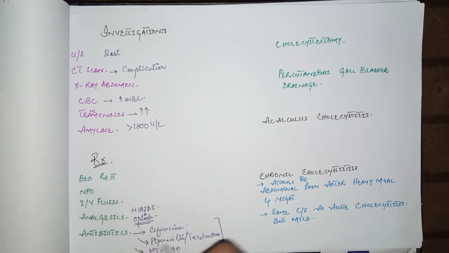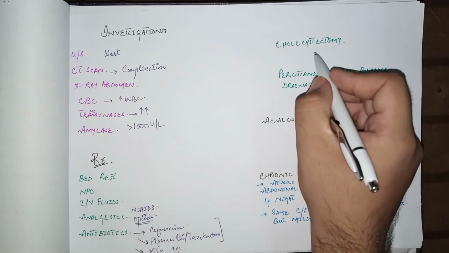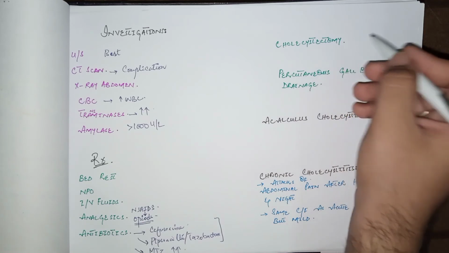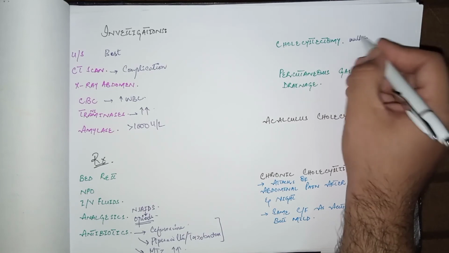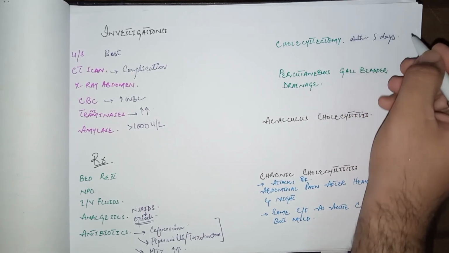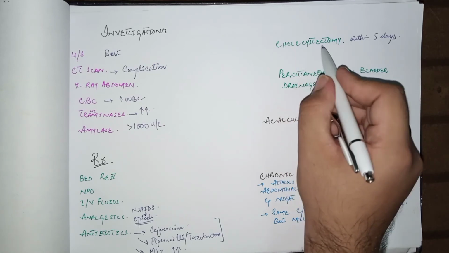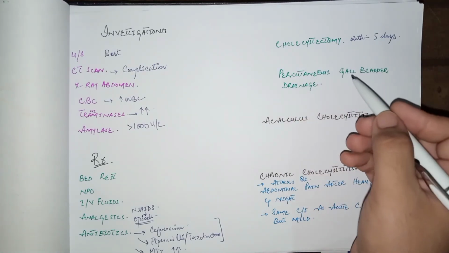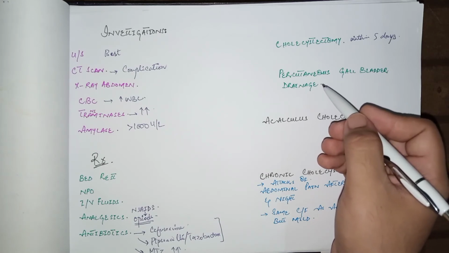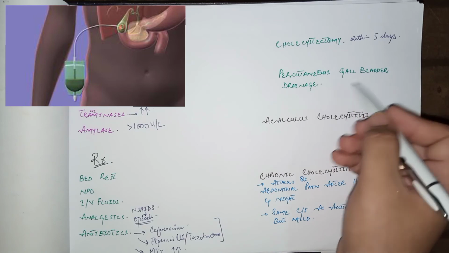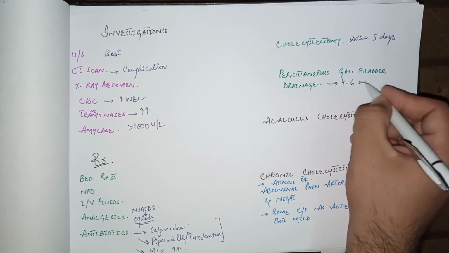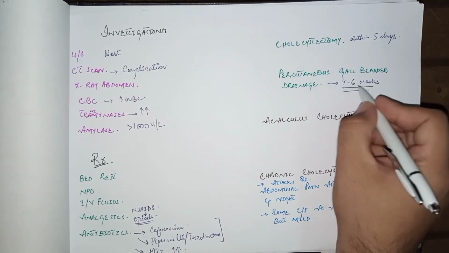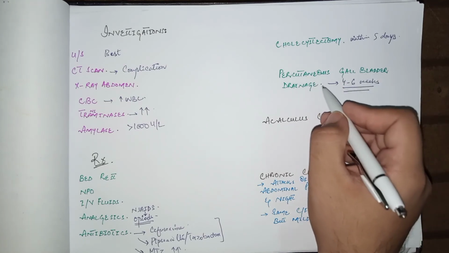But if the symptoms of the patient are not relieved by medical therapy or conservative management, then cholecystectomy, that is surgical removal of the gallbladder, is the treatment of choice, which is usually done within 5 days of development of symptoms. But if cholecystectomy is contraindicated, or there is extensive inflammation in the gallbladder, percutaneous gallbladder drainage is important for the initial management, and then cholecystectomy after 4 to 6 weeks of this drainage.